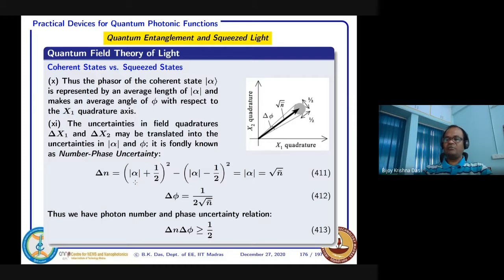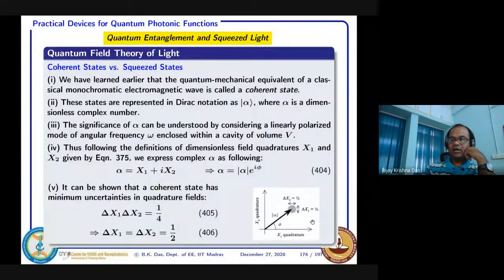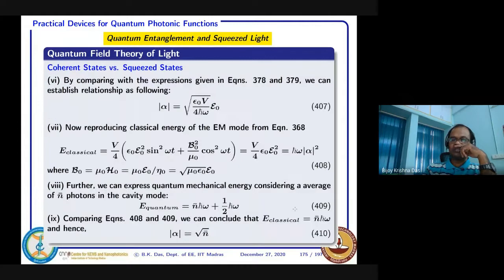So that is how we define it. Whatever dimension we have given here, this dimension half is there. We are writing alpha as square root of n, so we can say that alpha is varying from minus half to plus half. So that is how we can express it.